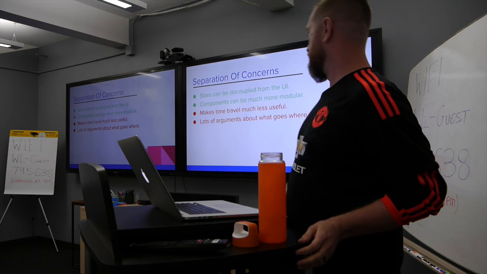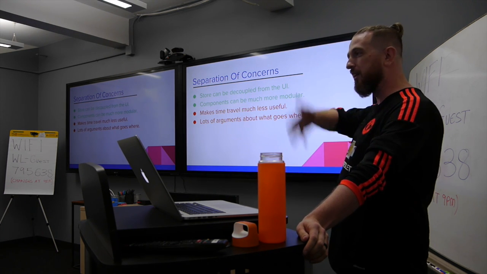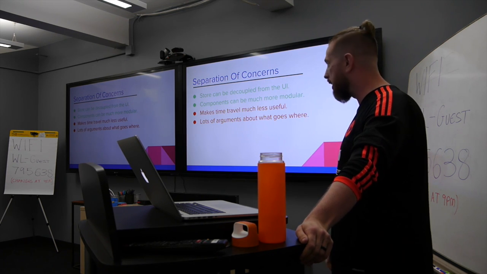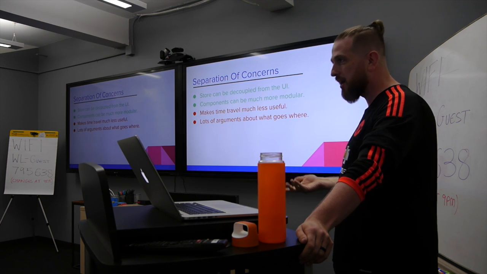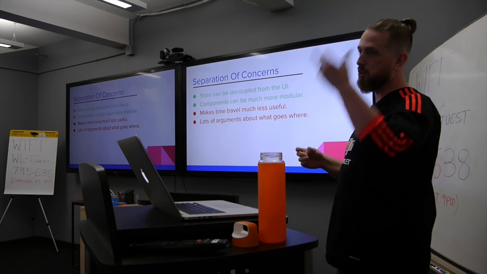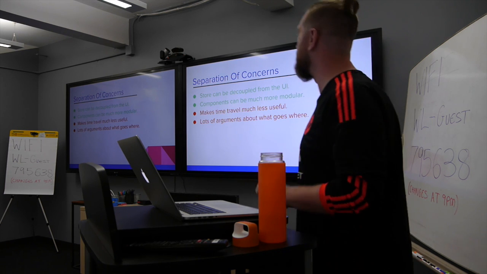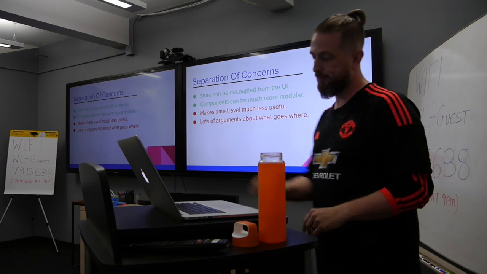There's also a lot of arguments about what goes where. On the surface, that seems like a really clean-cut thing. Like I used a modal example, and everyone's like, yeah, I can't see where you could possibly argue about that. But then you start to get into things that are UI state derived by data, and then you start to get a lot of arguments about whether or not, well, it's derived by data, but I'm just showing whether or not it's highlighted. So I don't have answers for that, I'm still looking for some, but you really have to decide for yourself exactly what you want that to look like.